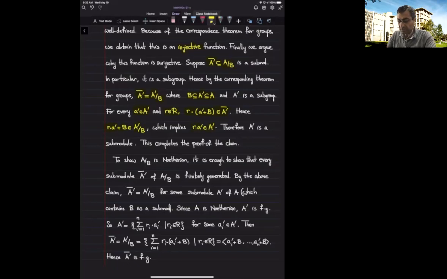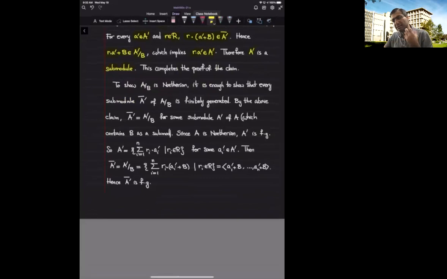Altogether, we deduce that if a prime belongs to capital A prime and r is a scalar, an element of the ring, then r times a prime is still inside A prime. Altogether, we deduce that A prime is a submodule, which shows surjectivity of this function, and that completes the proof of the claim.